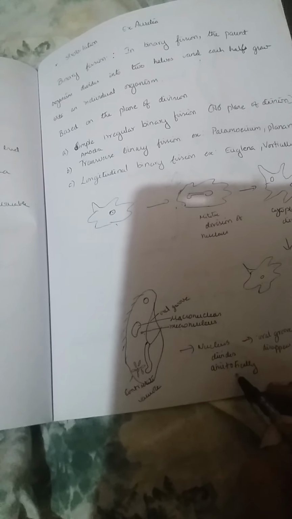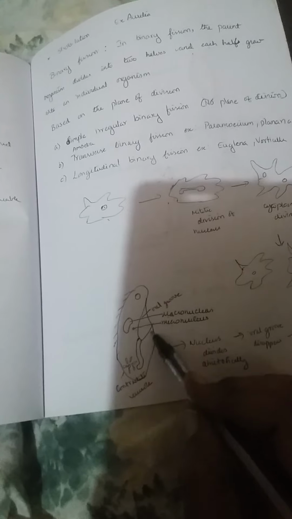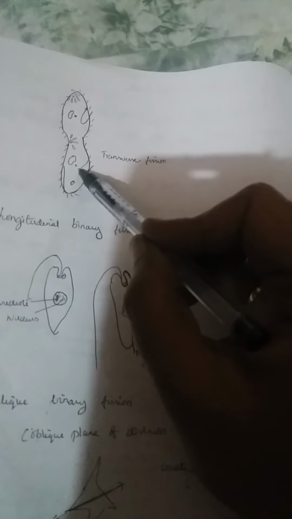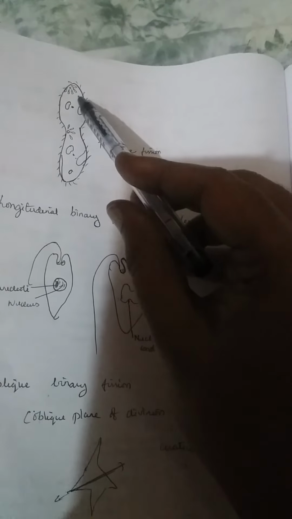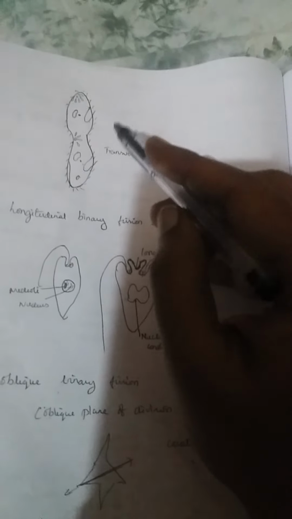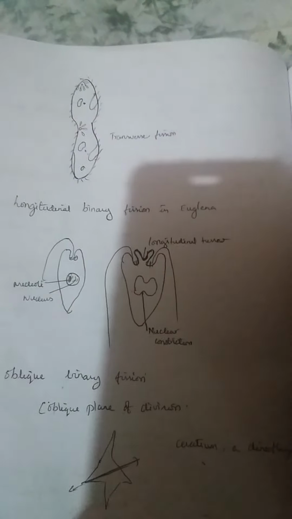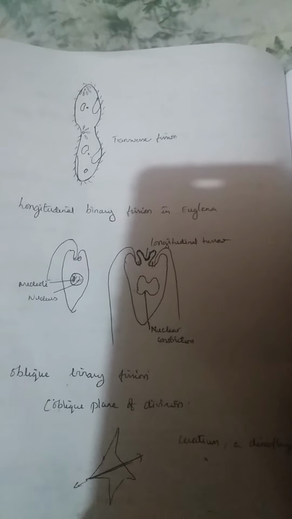In this, both the micronucleus and macronucleus undergo division. The nucleus divides amitotically. So an unequal division occurs, followed by which the oral groove disappears, and a new oral groove will be formed at both the ends. The cell elongates. There is a division of the nucleus, micronucleus and the macronucleus, as well as a new oral groove formation, and a contractile vacuole will be found at two ends, so that a transverse fission divides the parent body into two equal daughter paramecium cells.